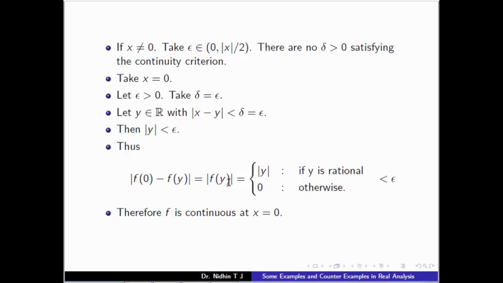So this whole quantity will be less than epsilon. That is, if y belongs to R such that mod x minus y less than delta, then mod f of 0 minus f of y less than epsilon. That is, f is continuous at x equal to 0.